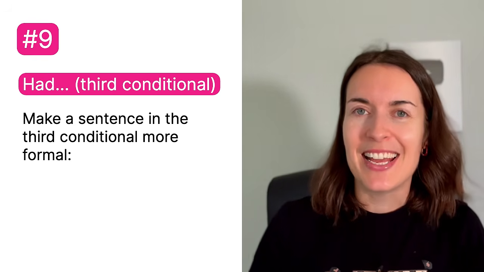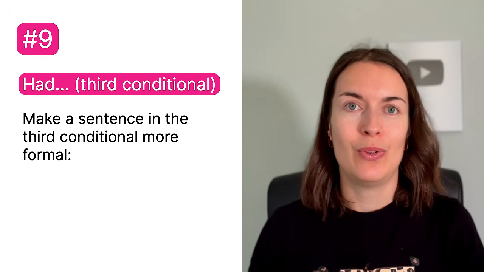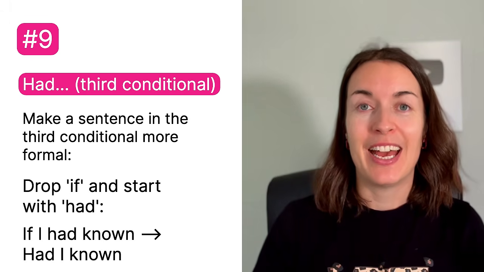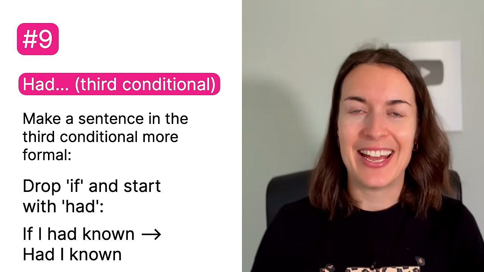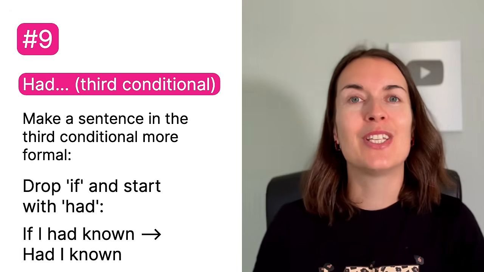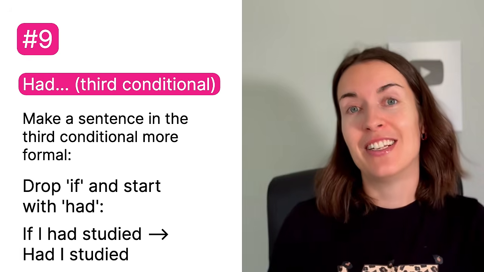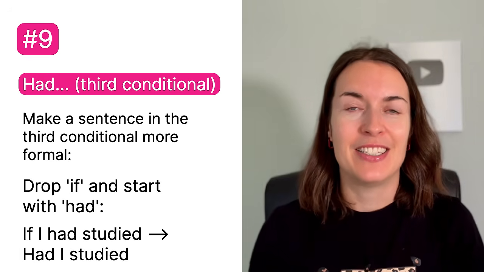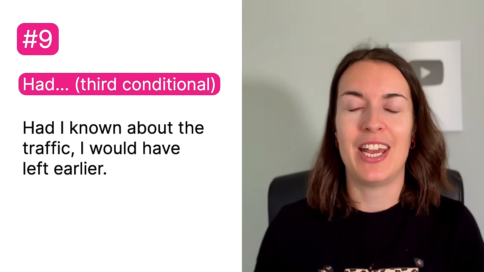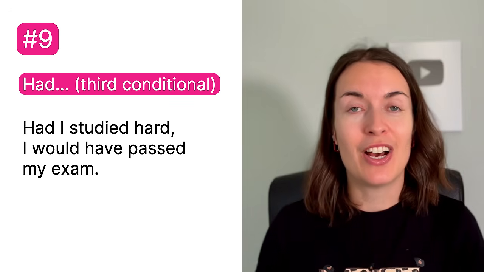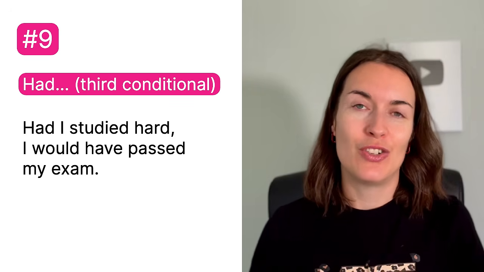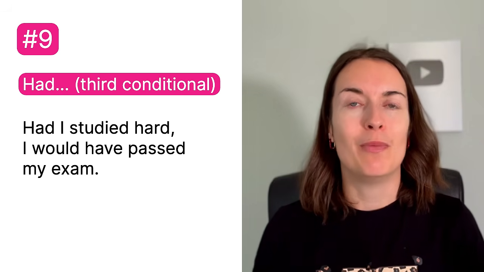You can make a sentence in the third conditional more formal if you drop the word if and start with had. Look at this. So if I had known becomes had I known. If I had studied becomes had I studied. Had I known about the traffic, I would have left earlier. Had I studied hard, I would have passed my exam. So this is just a structure that makes it a little bit more formal.